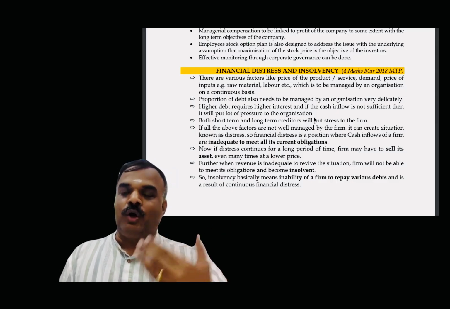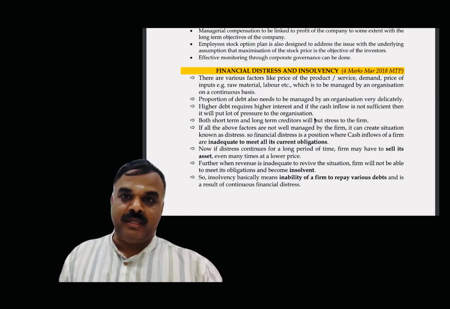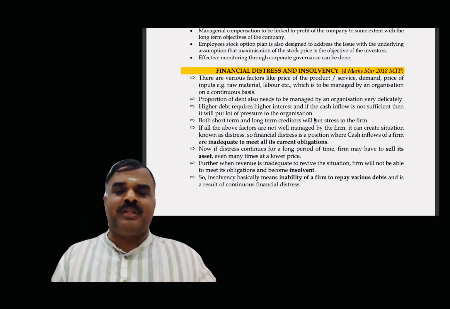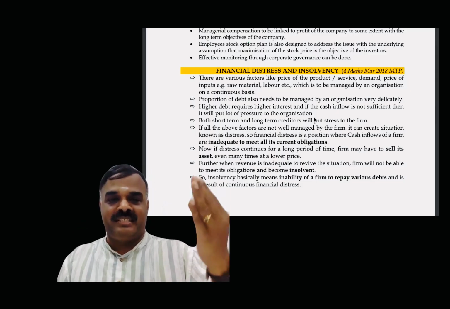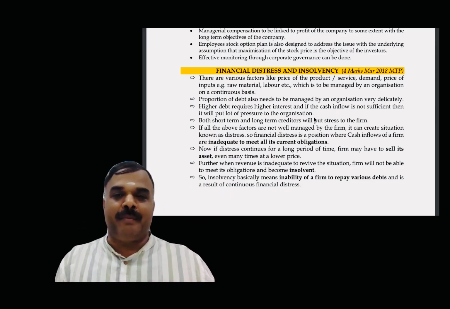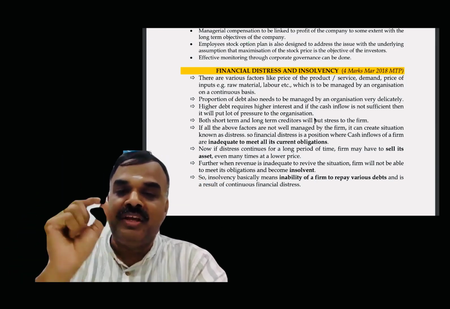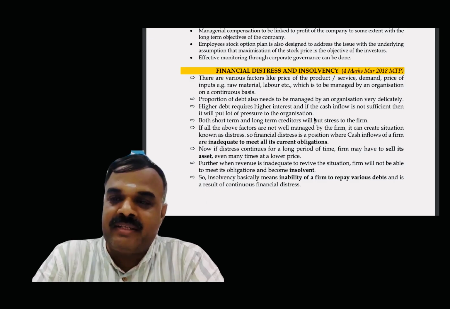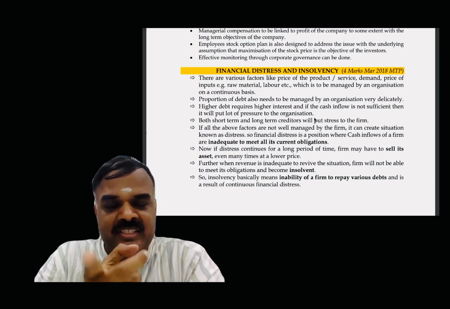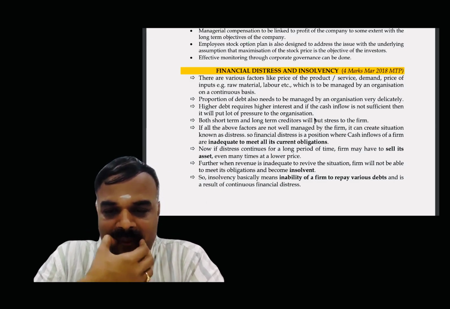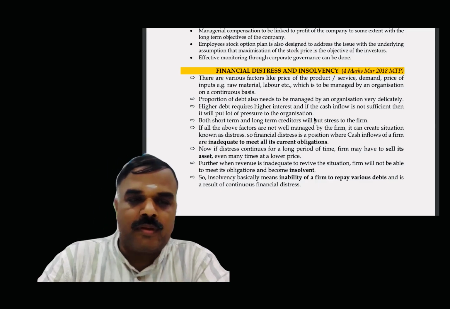Financial distress. Inflow and outflow of cash got affected. But if it is continuous over the period, first year also financial distress, second year, third year, it's continuously happening, then it leads to what? Winding up of the company. Then it is called what? Insolvency. Got the clarity, my dears? Understood the difference between financial distress and financial insolvency? Yes, sir. Okay.